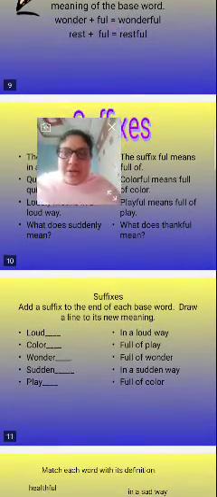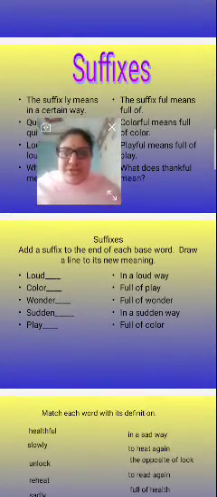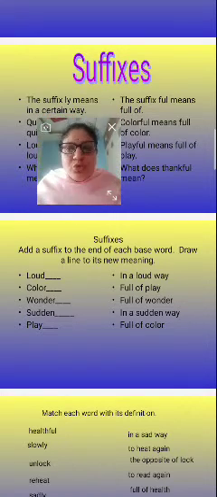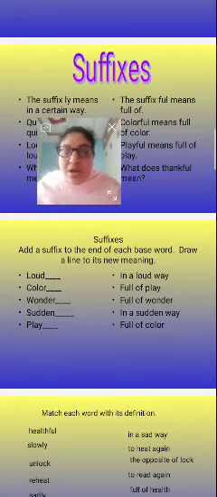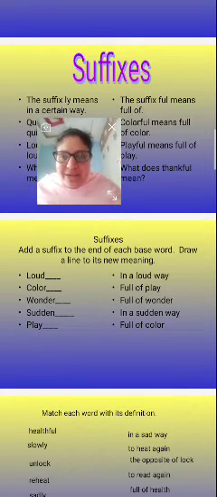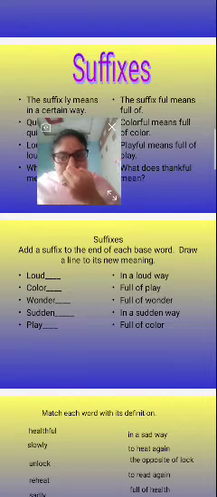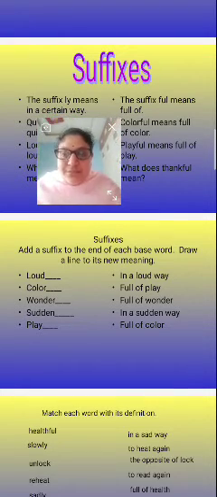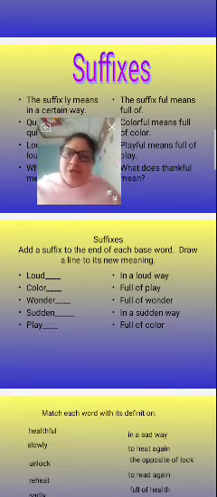Next, add the suffixes to each base word. We draw a line to its new meaning. So, loudly, in a loud way. Colorful, full of color. Wonderful, full of wonder. Suddenly, what is that? In a sudden way. Playful, full of play.